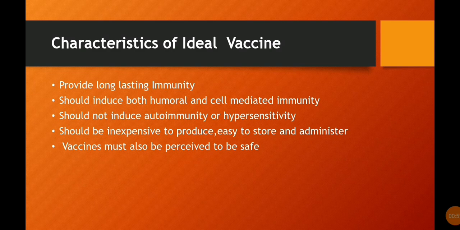Characteristics of an ideal vaccine. First, it should provide long-lasting immunity. Second, it should induce both humoral and cell-mediated immunity. Third, it should not induce autoimmunity or hypersensitivity. Fourth, it should be inexpensive to produce, and easy to store and administer. Fifth, vaccines must also be perceived to be safe.